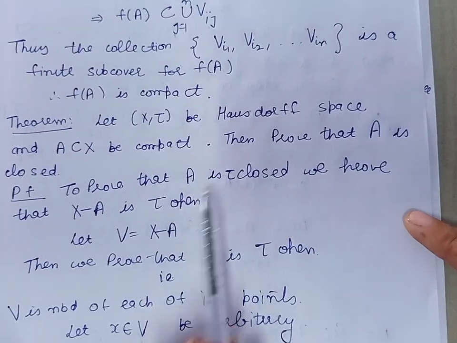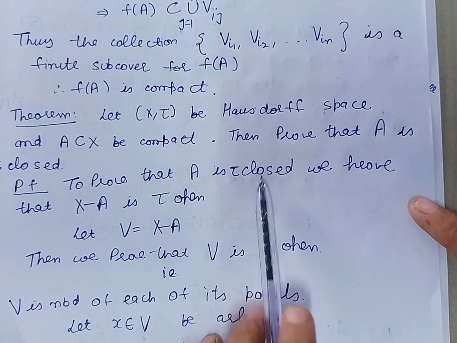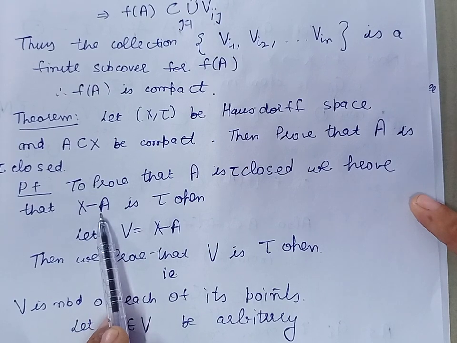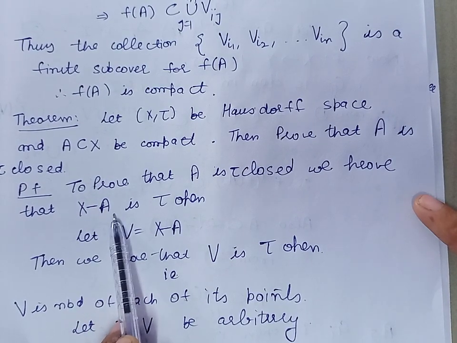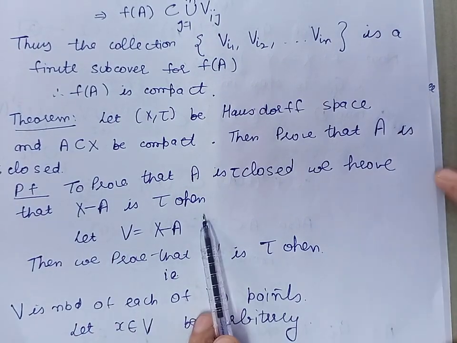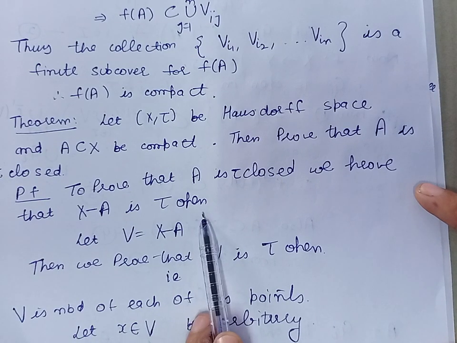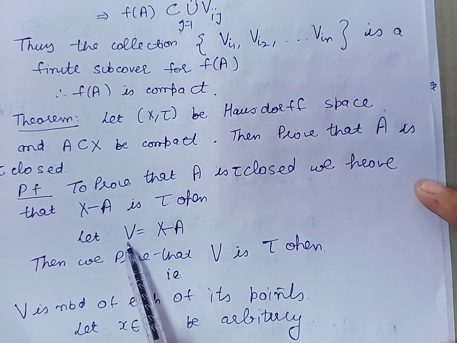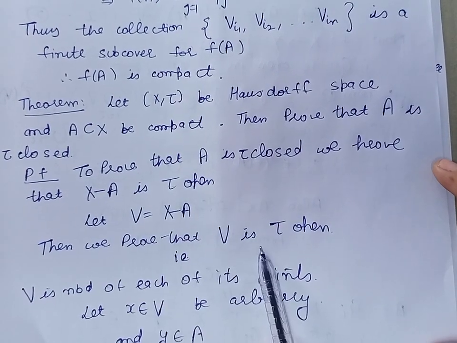In order to prove that A is closed, we have to prove that its complement is open. The complement of A is denoted by the set X minus A. We have to prove that X minus A is open, or we can say that it is tau open. Let us denote the complement of A by the set V, and we have to show that V is open.